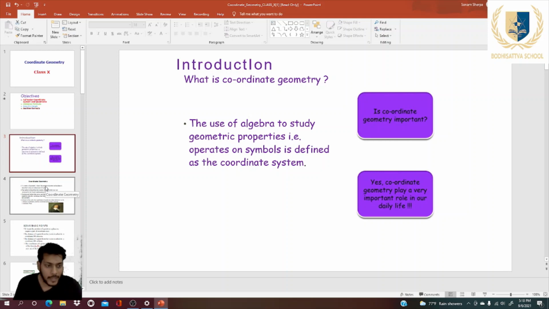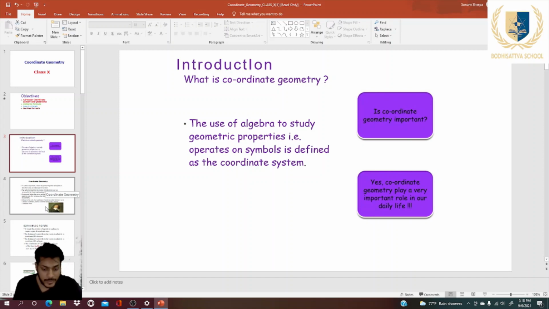These are the real life applications, just like you see in GPS. With the help of latitude and longitude, we get the exact location in our phone because of coordinate geometry. The satellite systems use coordinate geometry and we get the location.